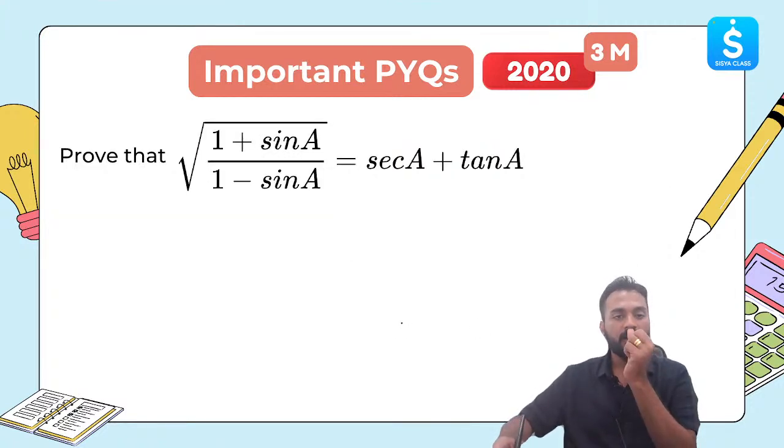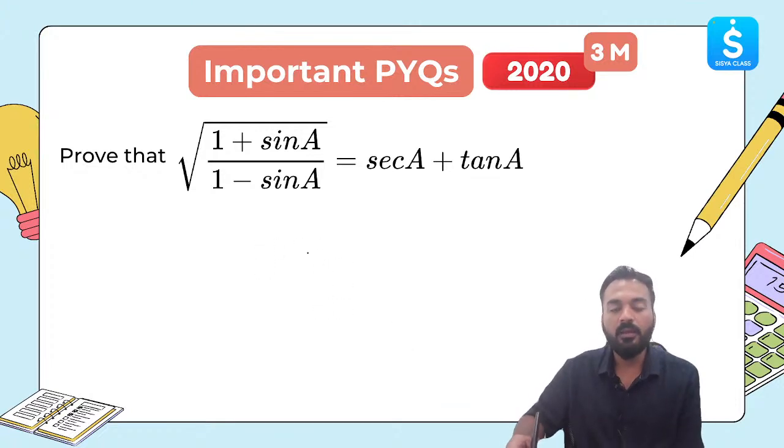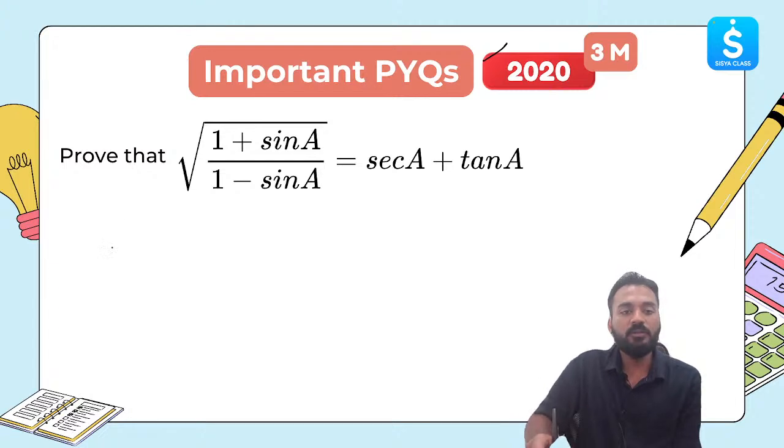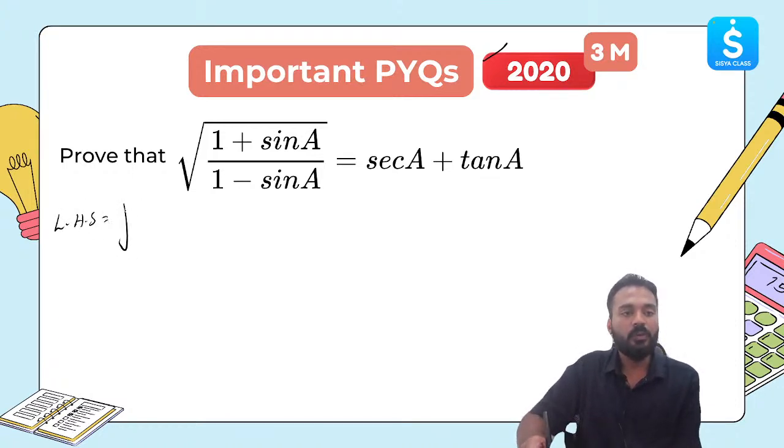We need to prove that root of (1 plus sine A) by (1 minus sine A) is equal to sec A plus tan A. This was asked again in 2020 for 3 marks. So given information is root of (1 plus sine A) upon (1 minus sine A) equal to sec A plus tan A. We need to prove this. Let's start from the LHS. Left hand side is equal to square root of (1 plus sine A) upon (1 minus sine A).